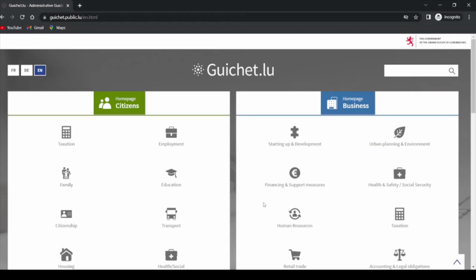So I'm gonna show you firstly how you can find this information and how you can navigate the government of Luxembourg website to find appropriate information about authorization to stay in Luxembourg or working as a student or other important information that concerns the immigration matters.